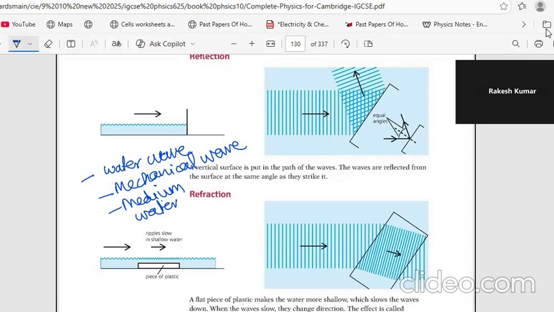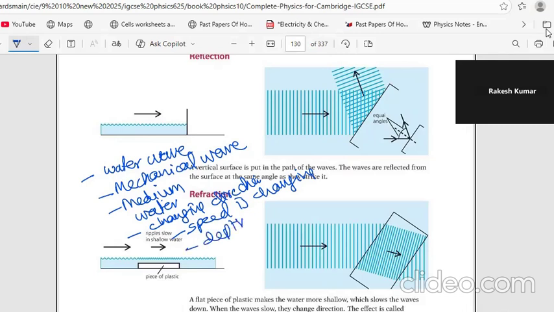Now this is changing direction. Why is it changing direction? Because the speed is changing. Why is the speed changing? Because here the depth is changing. There's a smaller depth here and a bigger depth here. So the depth is changing, and that's why the speed is changing.